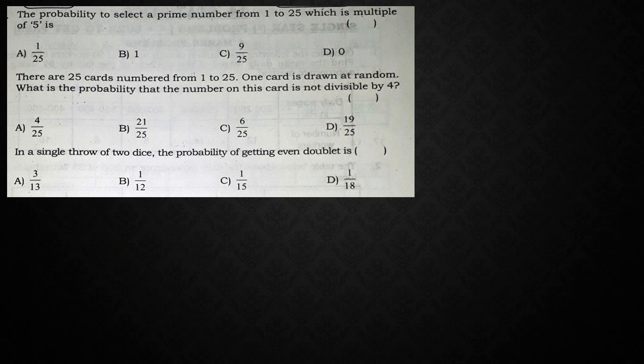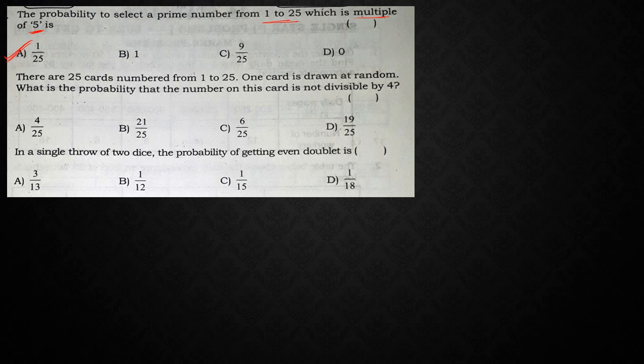What is the probability to select a prime number from 1 to 25 which is a multiple of 5? From 1 to 25, considering multiples of 5, there is only one prime number, which is 5. So our answer is 1 by 25.